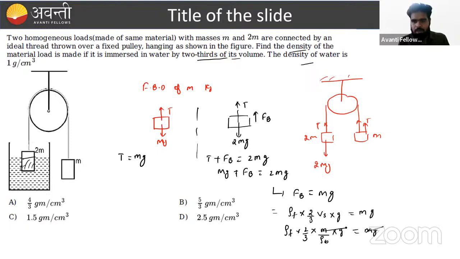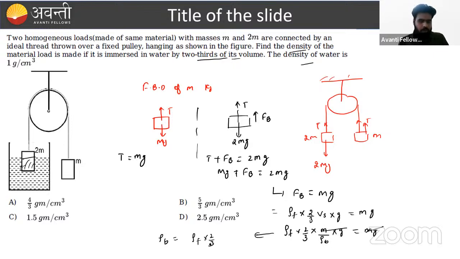See, beta, mg cancels out, and what is the density of the body? If we solve this, the density of body will equal the density of fluid times 2/3.